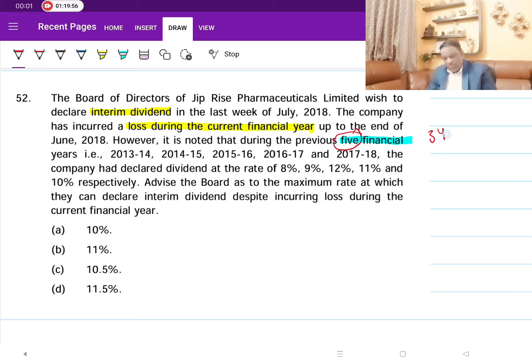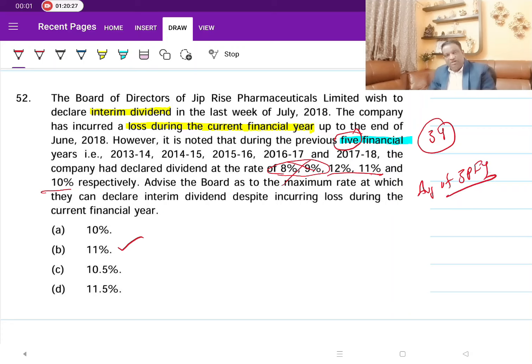So then what will you do? Since it is for this year, we will take the last 3. These 3 we will take; the others are not relevant for us. We will not consider them. So 12, 11 and 10. If we take the average of it, it is 11. So 11 is the percentage at which they can declare this interim dividend. So the answer is, what is the maximum rate they can pay the interim dividend? Average of 3 preceding financial years. That's all. It is not the 5.